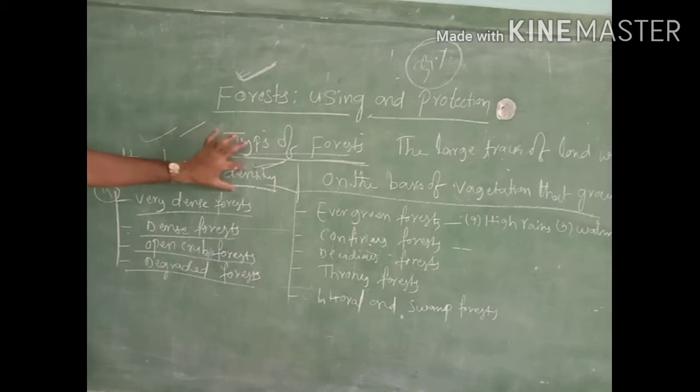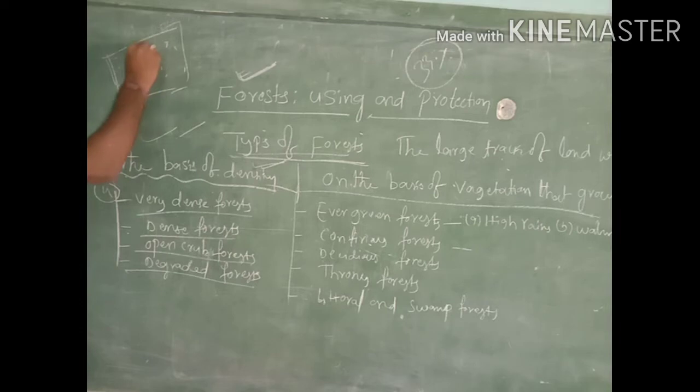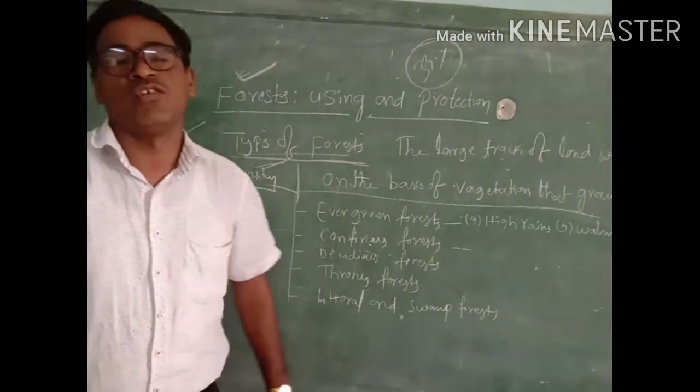Once again, density is nothing but, suppose this is 1 square kilometer. How many trees are there in this area? Okay, the number of trees, how many are there? That we can call density of forest, like density of people. Okay, so on the basis of density, forests are divided into very dense forest, open forest, and degraded forest.